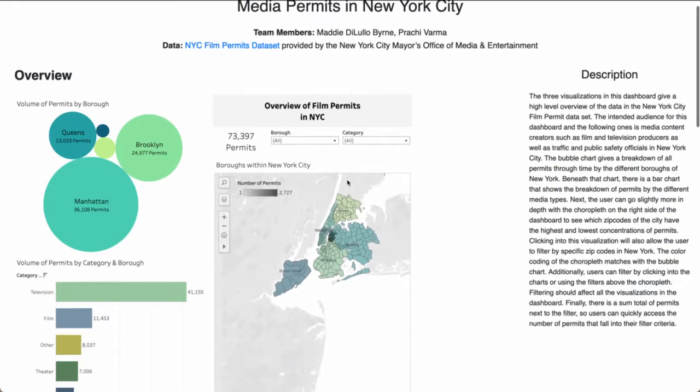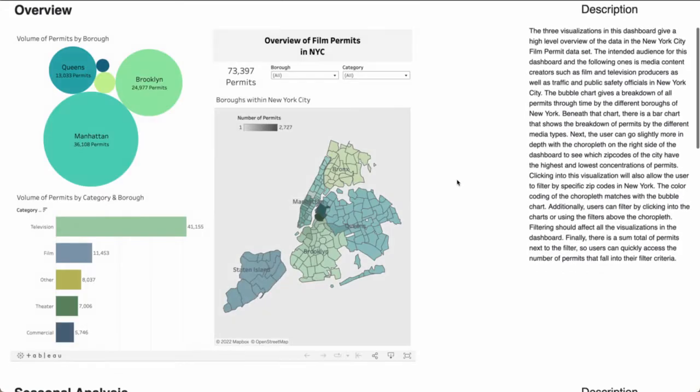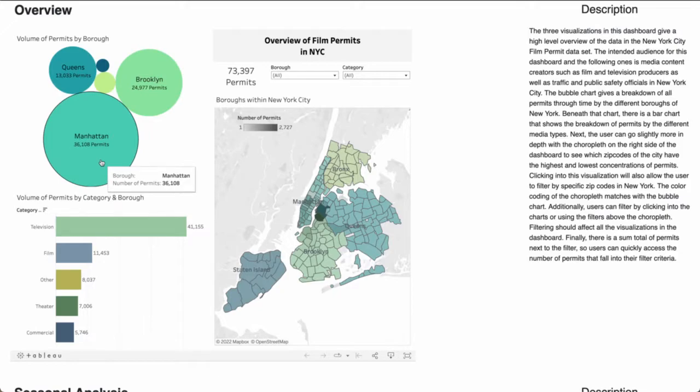Let's begin with our first dashboard. These visualizations provide a high-level breakdown of all permits through time in this dataset, which includes information from 2012 through 2021. In the top left, we have a bubble chart that breaks down the number of permits by borough. We can see that Manhattan has the most permits and Staten Island has the least. Below that, we have a bar chart which breaks down the permits by media category. We can see that most of the permits are for TV shows.